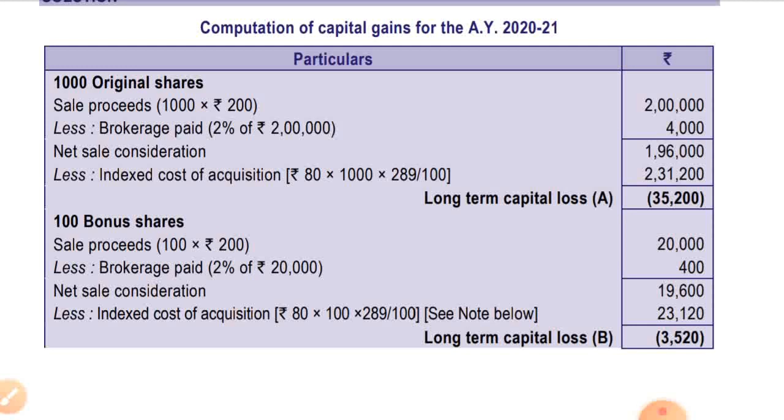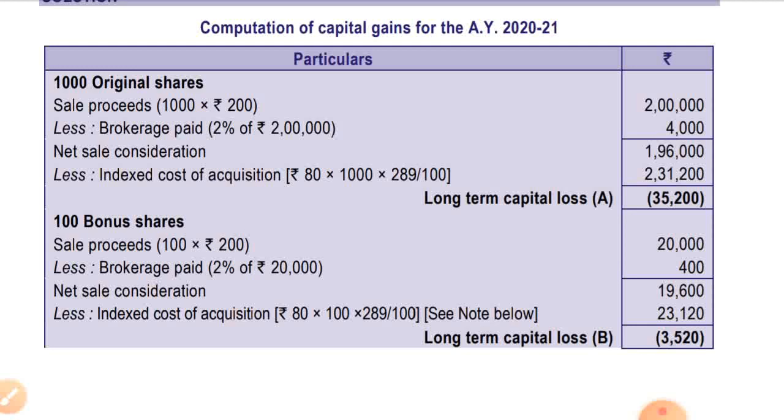Now bonus shares 100: sale proceeds is 100 bonus shares into rupees 200 per share, that is 20,000, less brokerage paid 2% of 20,000, which is 400.